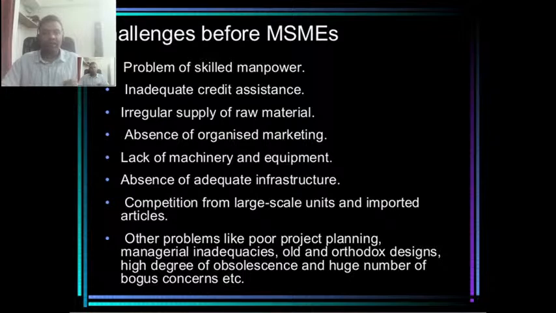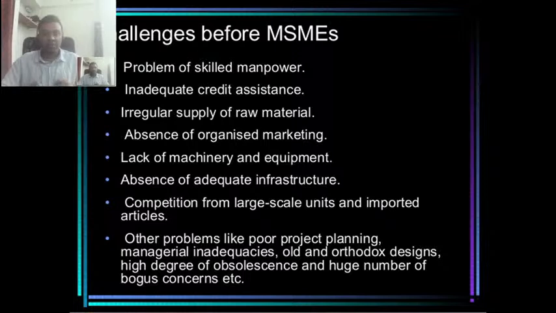Technology will lead to localization of the product. Lack of machinery and equipment: there is lesser investment, they can't afford high capital budgeting, so they normally go for manual work and depend on labor. That's a labor intensive industry, and we are expected to work with people wherever possible. But at some point you need machinery, and it throws them out of the competition, because big companies and MNCs have a lot of machines and produce a lot of goods in a shorter period at a lower cost, which MSMEs can't compete with.